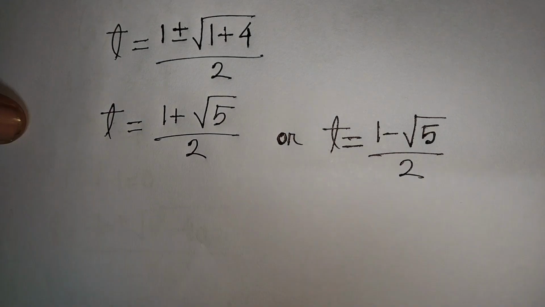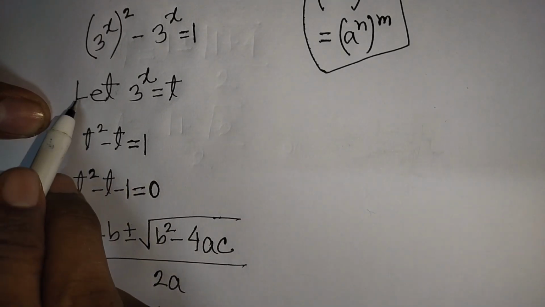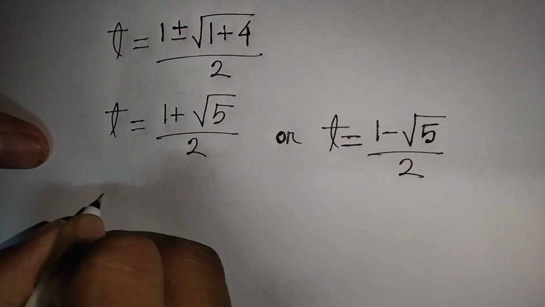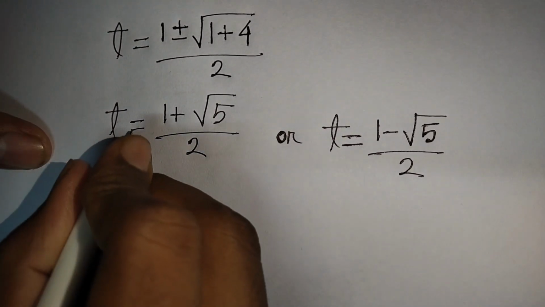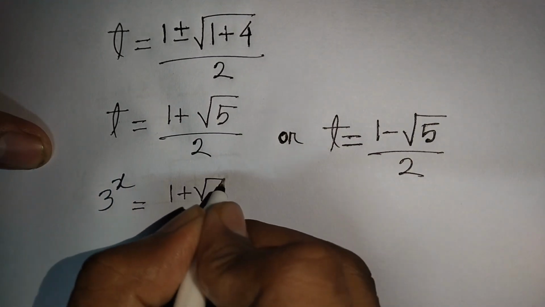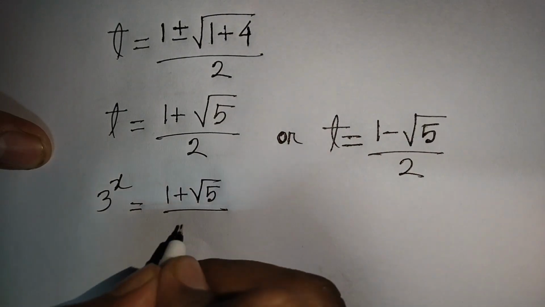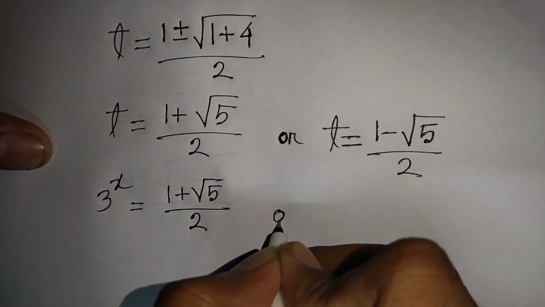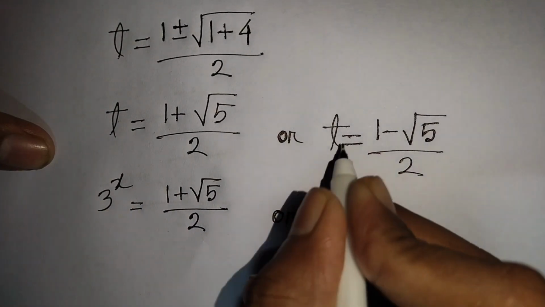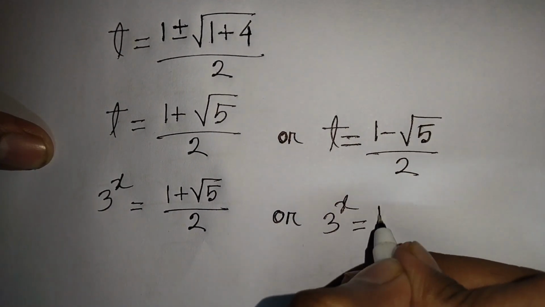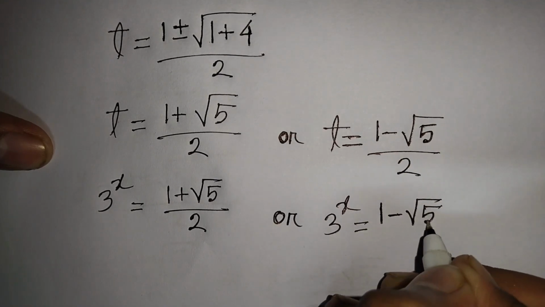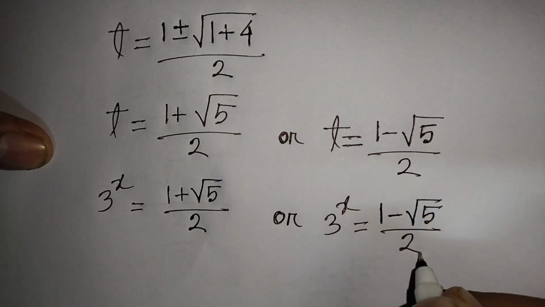Now remember that let 3 power x be substituted by t. So t, that means 3 power x, is equal to 1 plus square root of 5 divided by 2, or 3 power x is equal to 1 minus square root of 5 divided by 2.